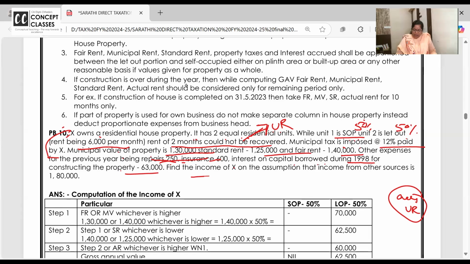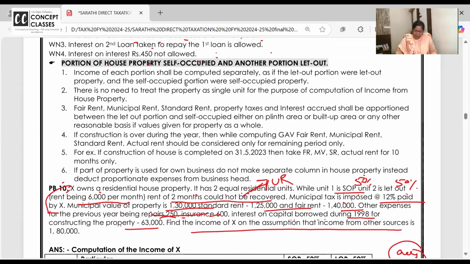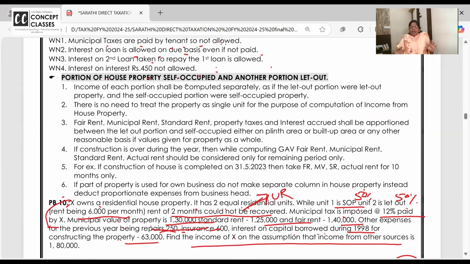आ जाओ. Find the income of X. First, please ask me, are you struggling anywhere in reading the question? When I'm reading, I'm teaching you interpretation which should go in your mind in exam. Reading the question paper is an art. If you have mastered that, 50% of the game done. ये 10th वाला क्वेश्चन पढ़ने में समझ में आया? हाँ मैम. क्या नहीं समझ रहा बेटा?